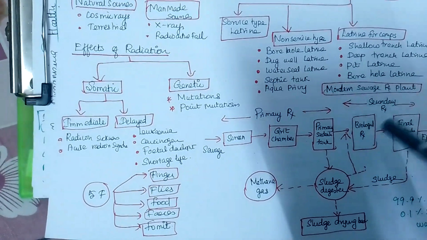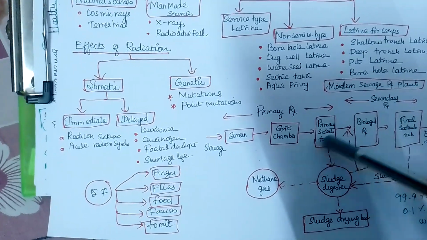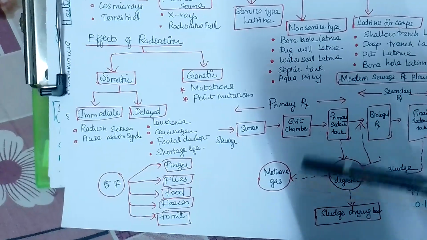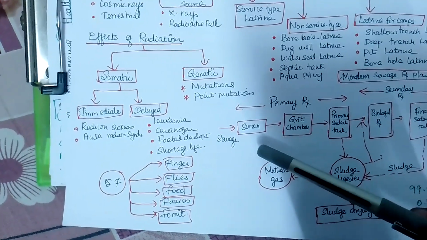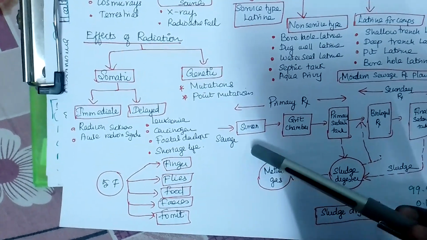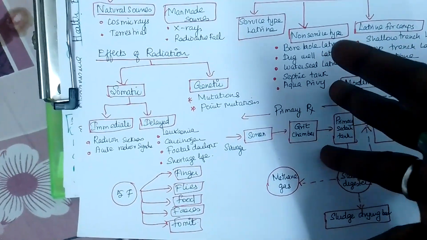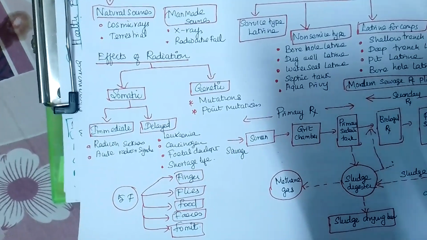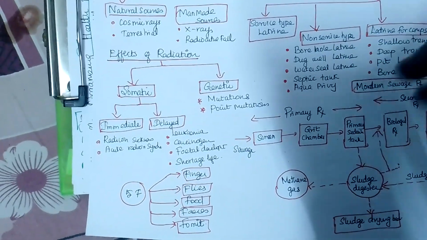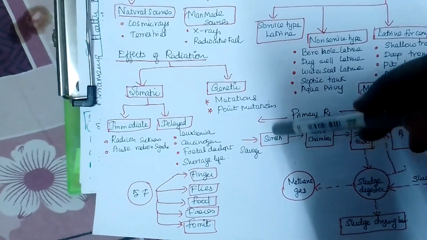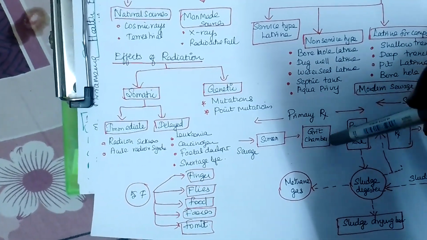Same way, there are two ways of treatment: primary treatment and secondary treatment. When the sewage water comes from the various cities and towns, it is collected by the big drainage. Then there will be a screen, like iron rods, so that dead animals and other things will not come through. Then this screened water will go to the grit chamber.